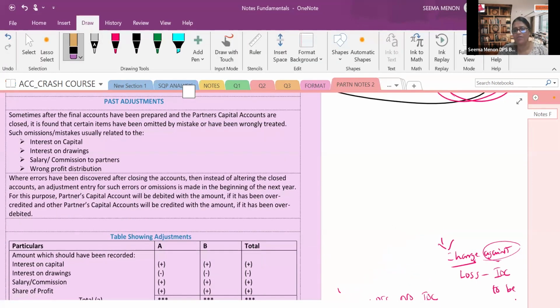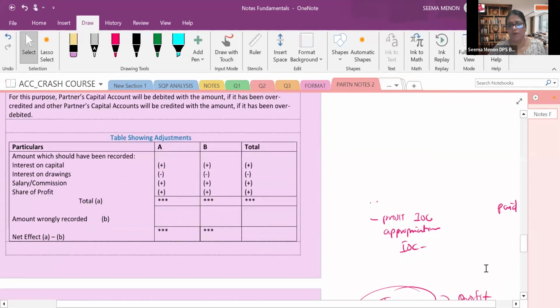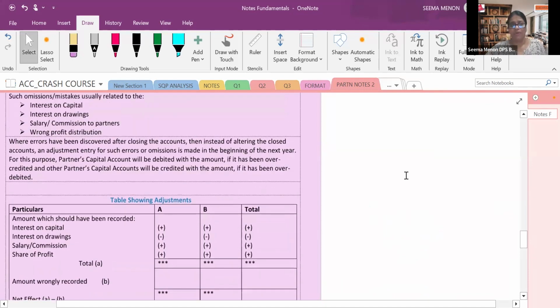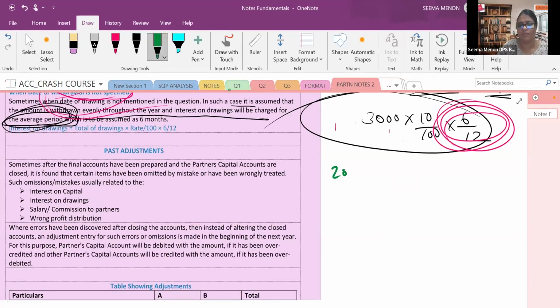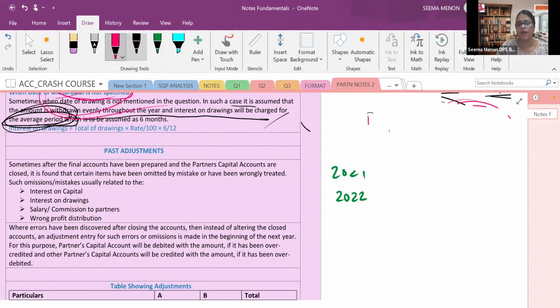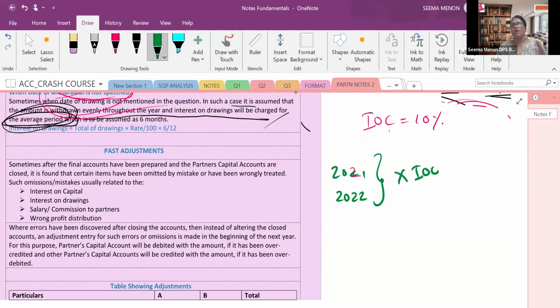The partners may not be charging interest on capital. For example, there are 3 years, 2021, 22, 23. During 2021 and 22, they had to charge interest on capital, actually 10%. What they have done is that in 2021 and 22, they forgot to charge interest on capital. They did not charge IOC. Now, in 2023, they would have to reverse all the 2021-22 profit, then charge the interest on capital.